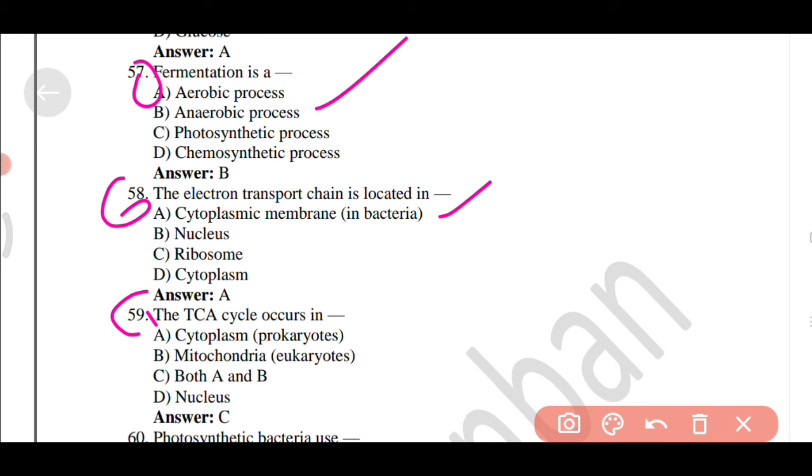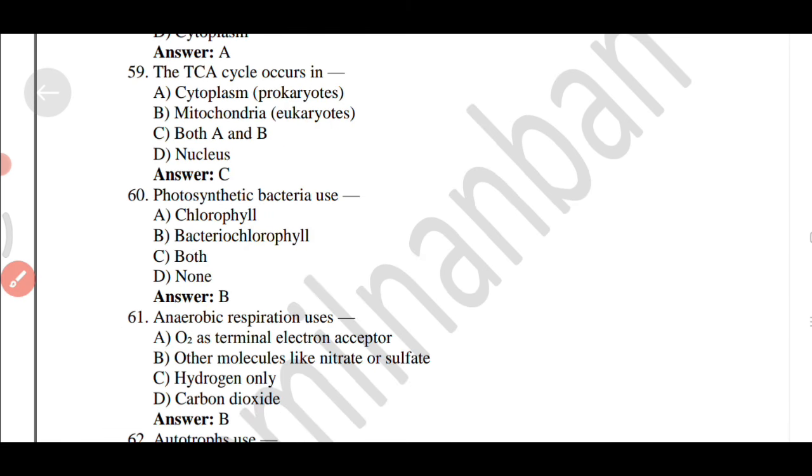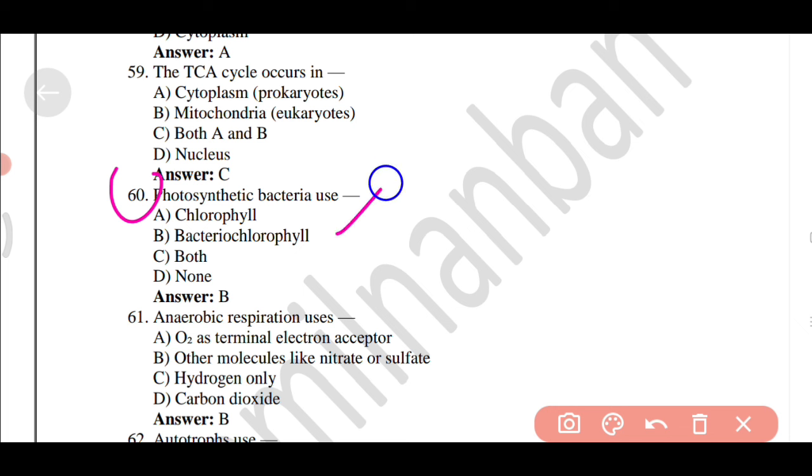The TCA cycle occurs in option C, both A and B: cytoplasm and mitochondria. Photosynthetic bacteria use option B, bacteriochlorophyll.